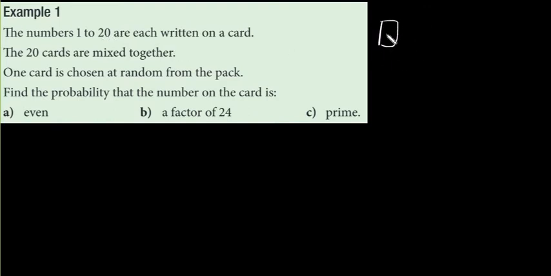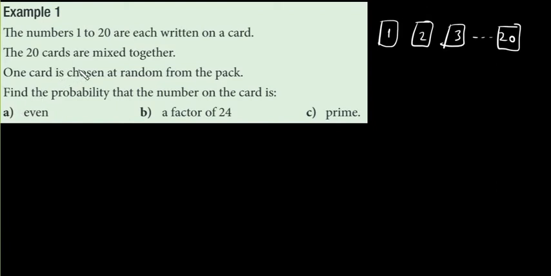So you can think of cards like 1, 2, 3, and 20. All these cards put into a pack. Find the probability that the number on the card is A, even, B, a factor of 24, and C, a prime. Okay? So, let's start with the first one.